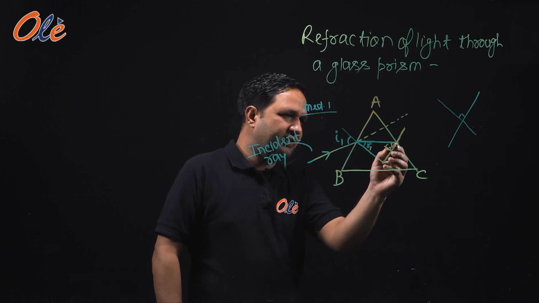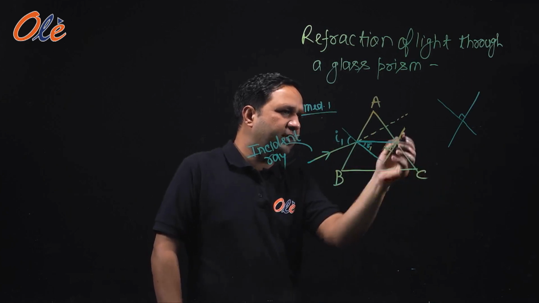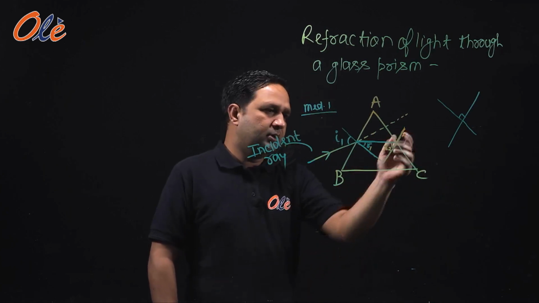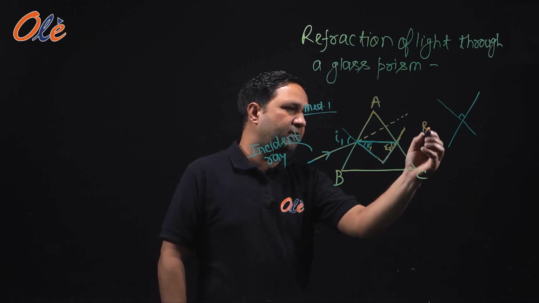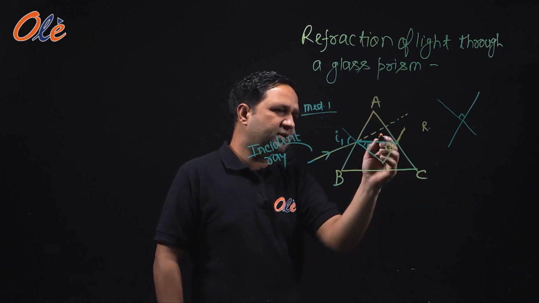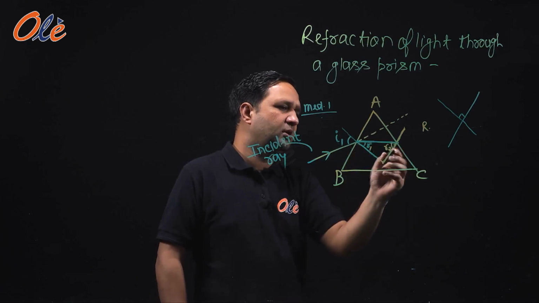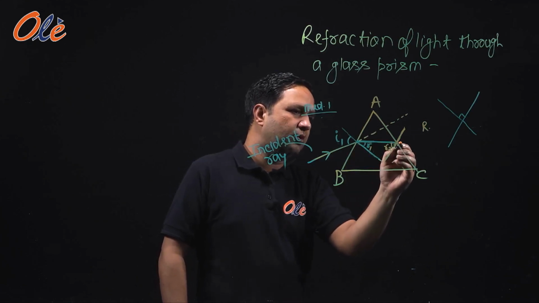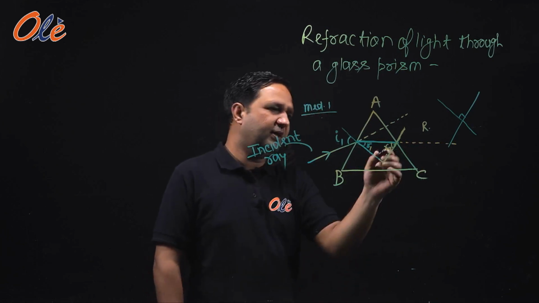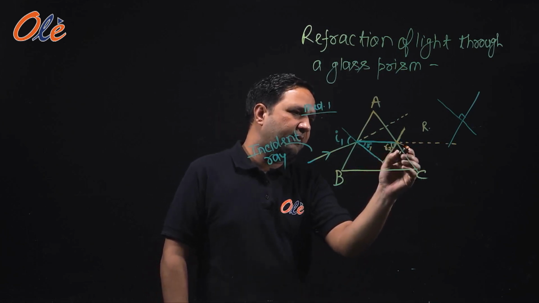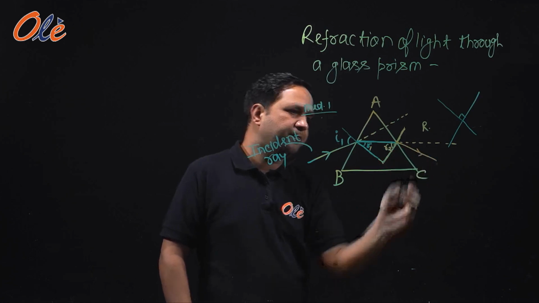Now the light ray will move away from the normal. It will go away from the normal. Why? Because this medium is rarer, while in the glass the medium was denser. So light should go like this, but it will not follow its path and will bend away from the normal like this.